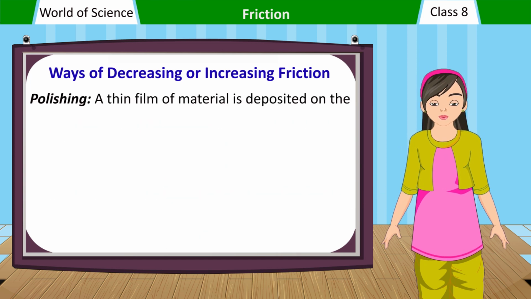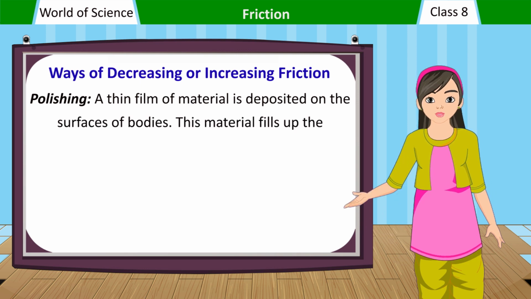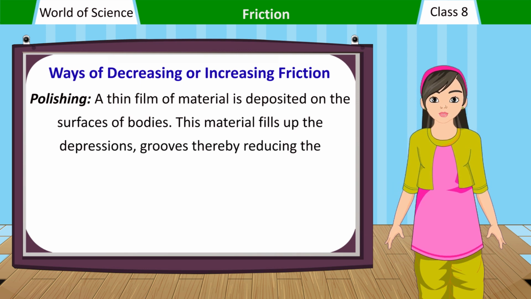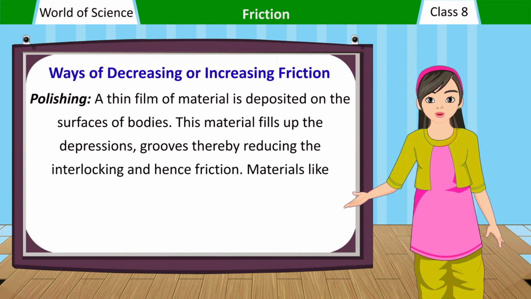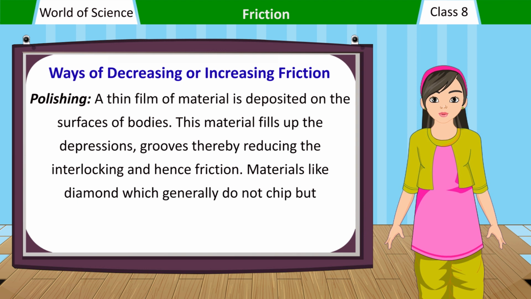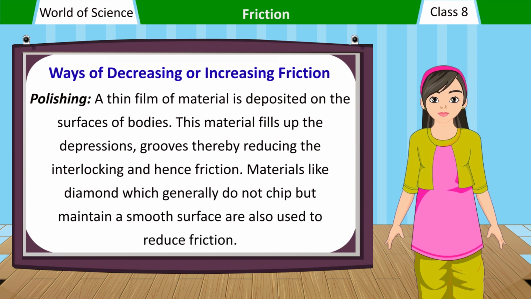Polishing. A thin film of material is deposited on the surfaces of bodies. This material fills up the depressions and grooves, thereby reducing the interlocking and hence friction. Materials like diamond, which generally do not chip but maintain a smooth surface, are also used to reduce friction.